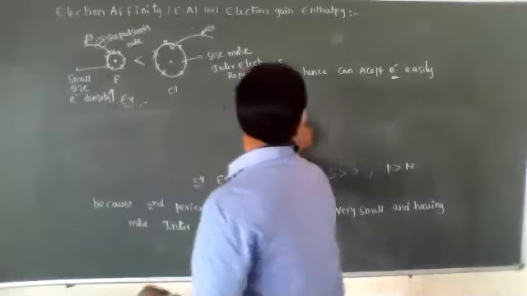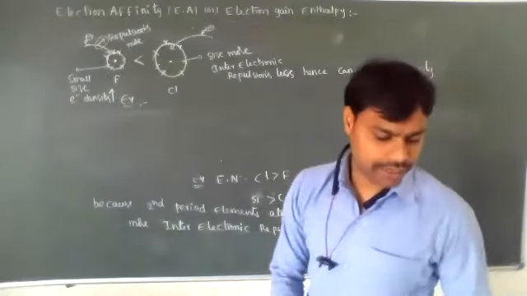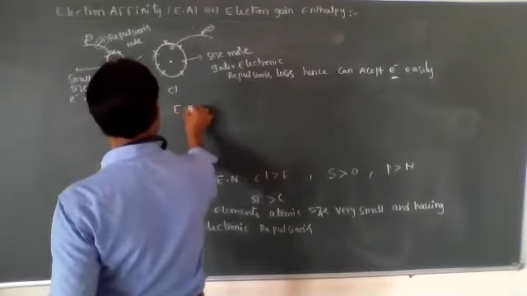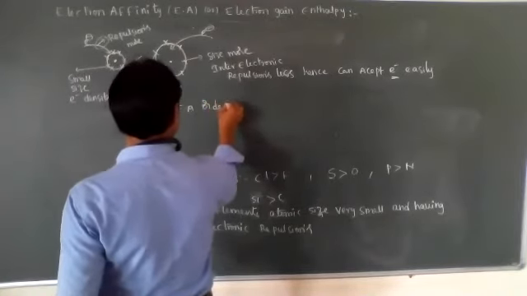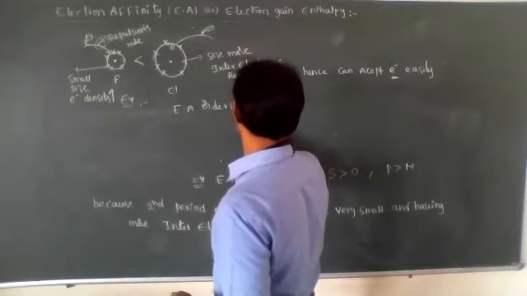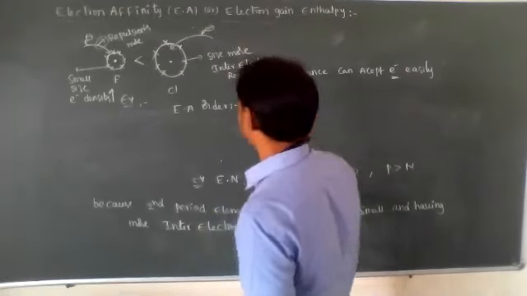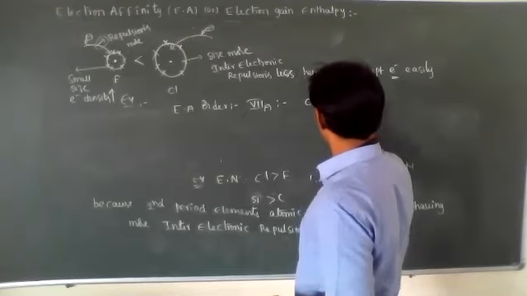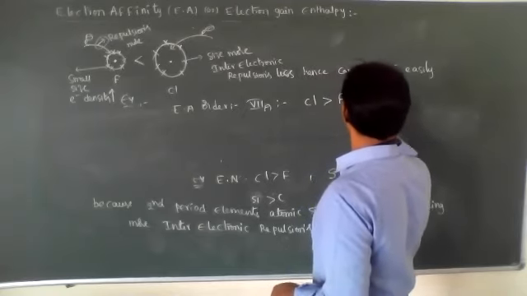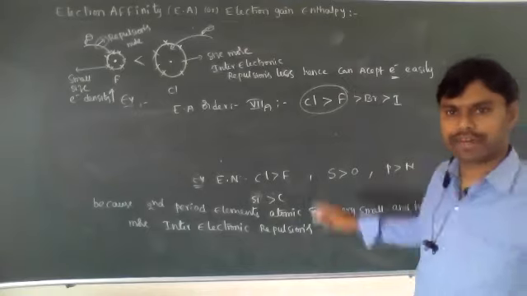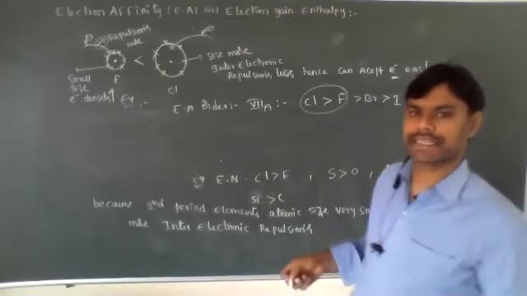Let's see the electron affinity order. Seventh A group elements: chlorine is more than fluorine, then bromine, and then iodine. So this is the exception: chlorine is more when compared to fluorine. The remaining decrease.